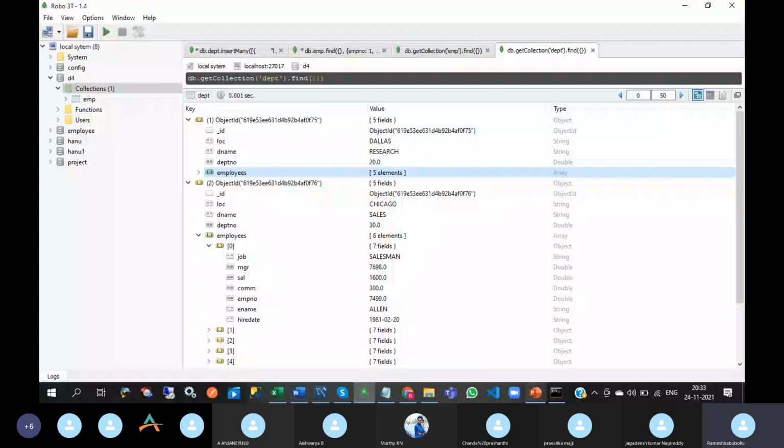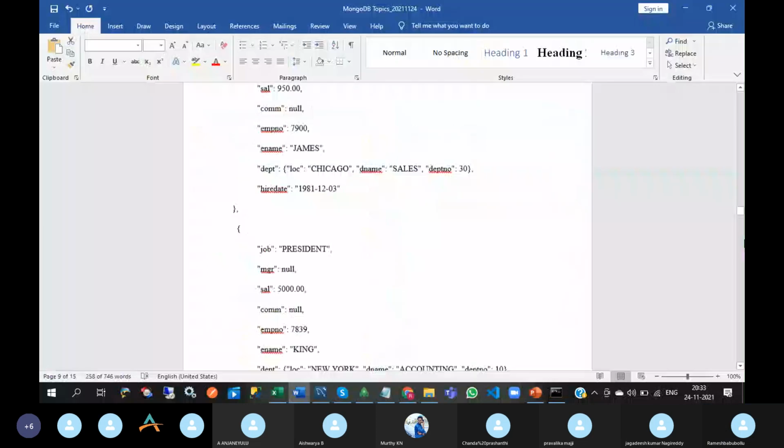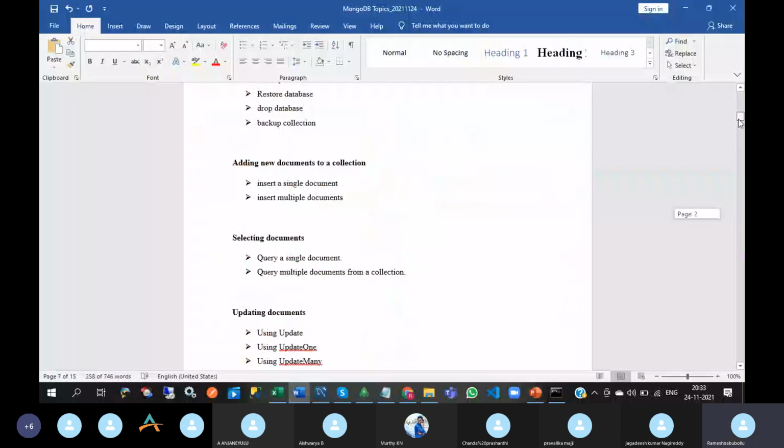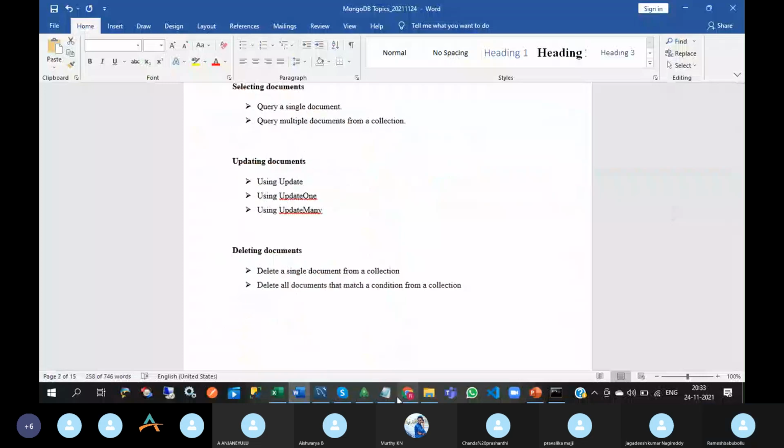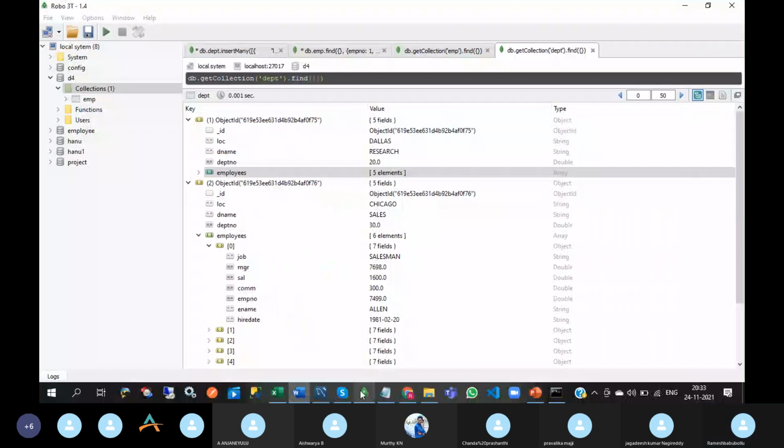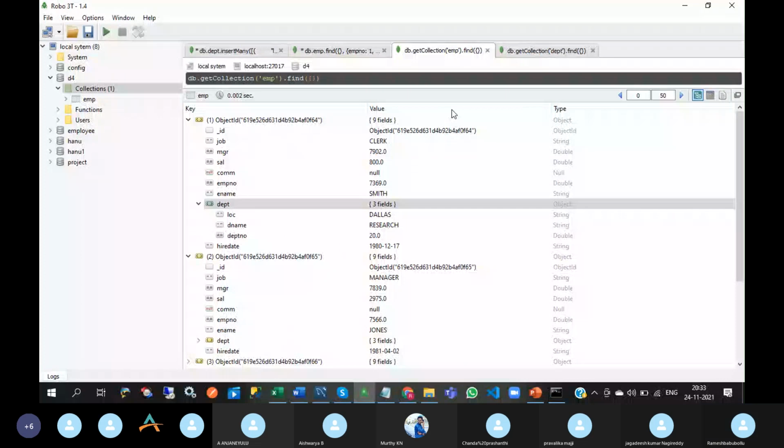The next concept is selecting and updating.